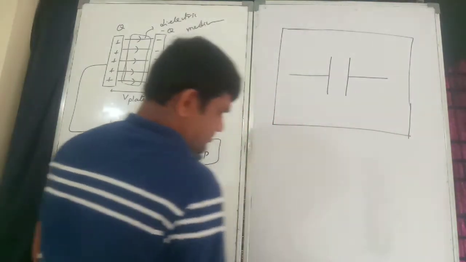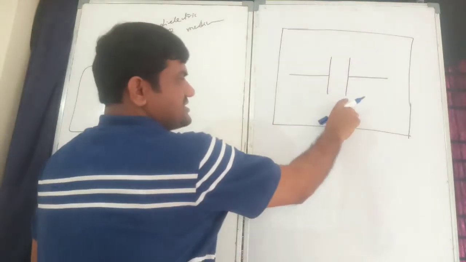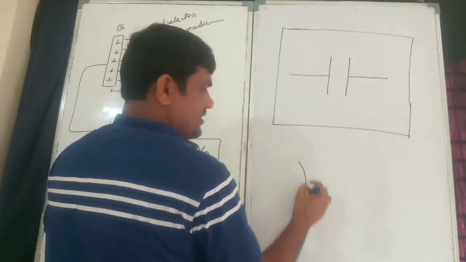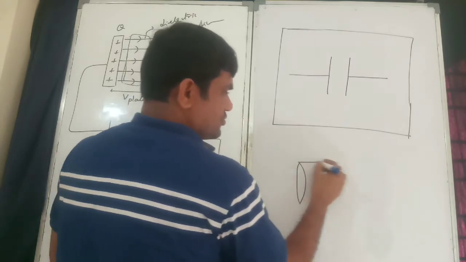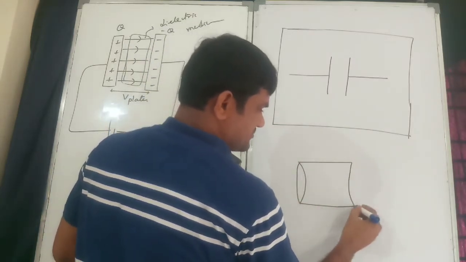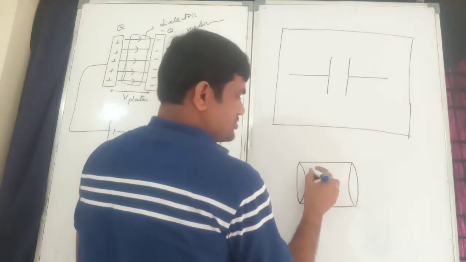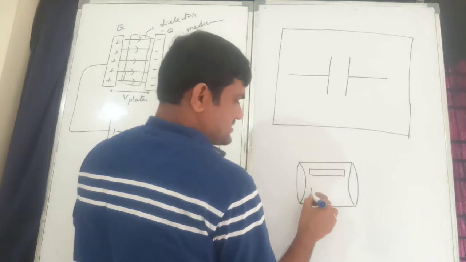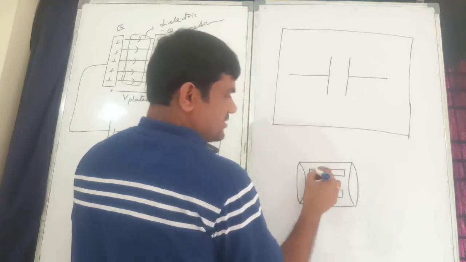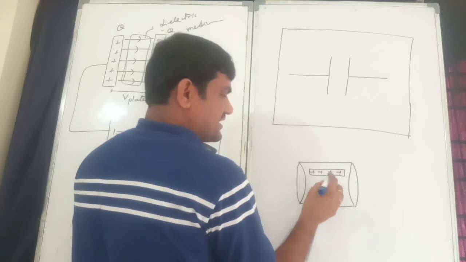Very, very important symbol. For example, this is the positive and this is the negative plate. So this is the capacitor. In between, it is completely a dielectric medium.